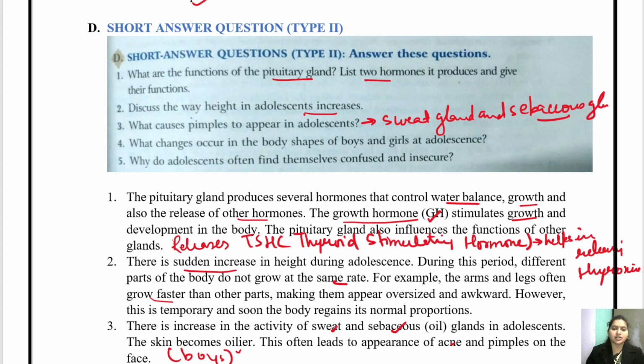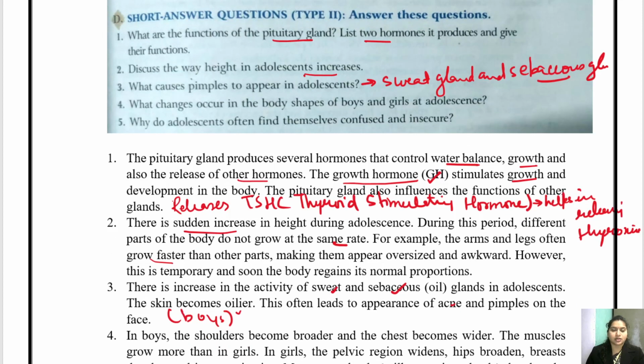What changes occur in the body shape of boys and girls at adolescence? So what are the changes? In the case of boys, the chest becomes broader, the shoulders become broader, their voice changes and their muscles enlarge. And in the case of girls, the pelvic region becomes broader and the mammary glands start to secrete. So these are the changes that occur during adolescence.